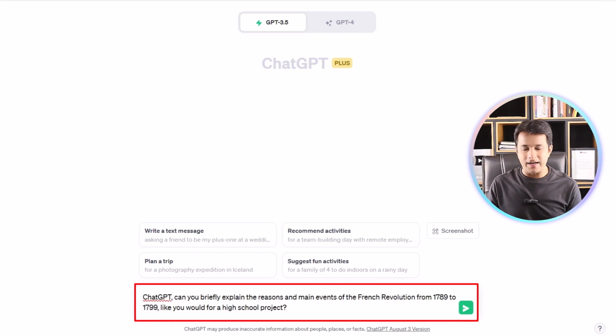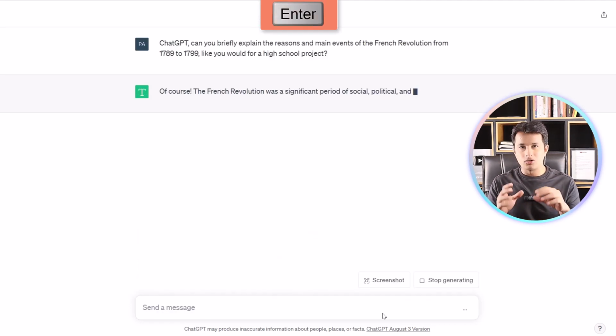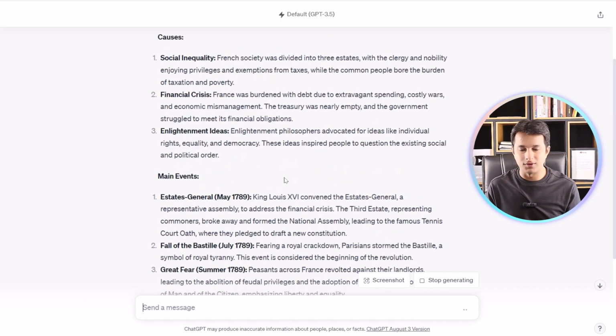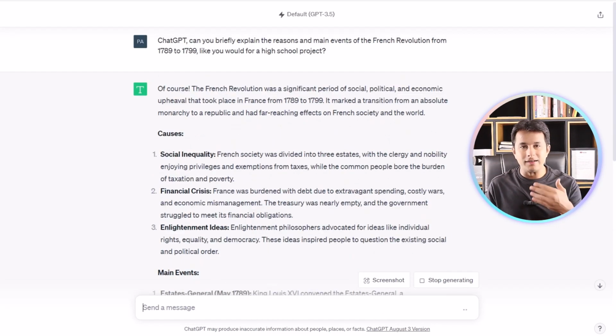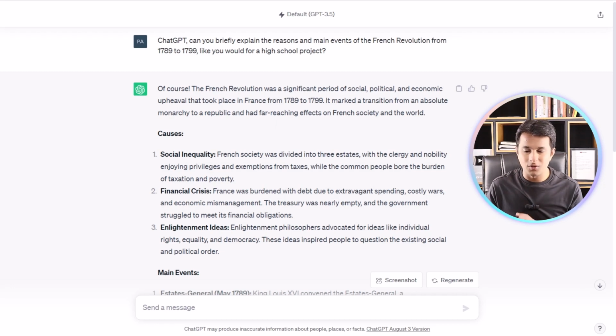I'm asking ChatGPT, can you explain to me the reasons and main events of the French Revolution from 1789 to 1799, like you would for a high school project? I'll just press enter. I've also defined the period and that I want it as for a high school student. Here it gives me details. It says, of course, the French Revolution was a significant period of social, political and economic change that took place in France.